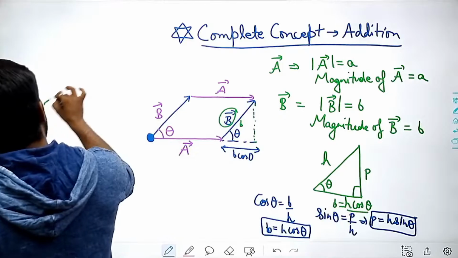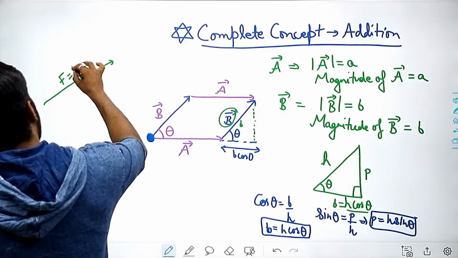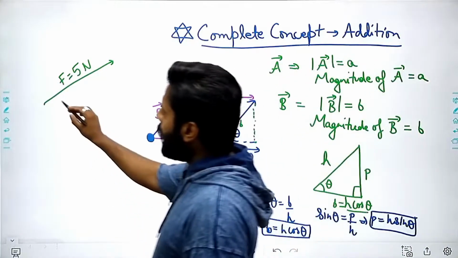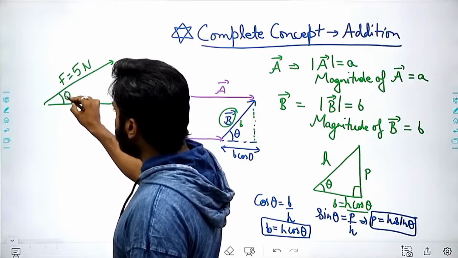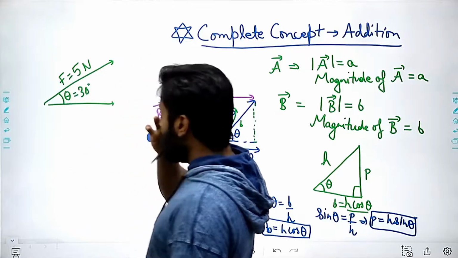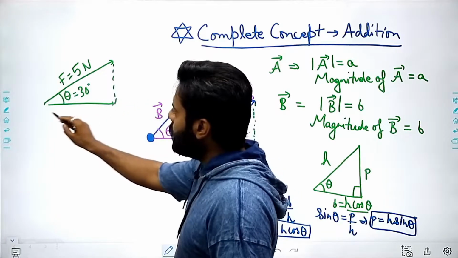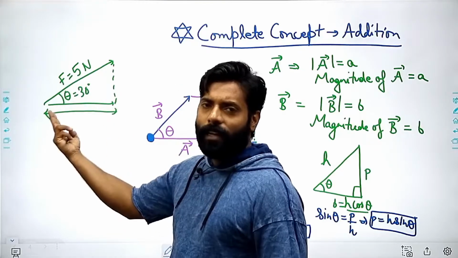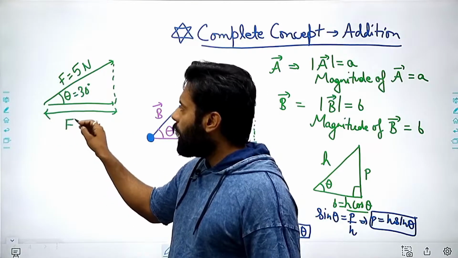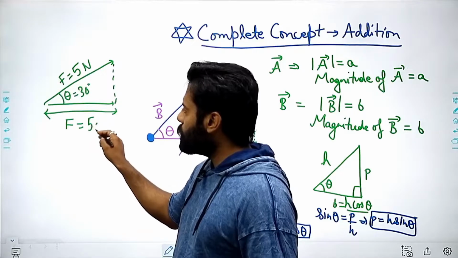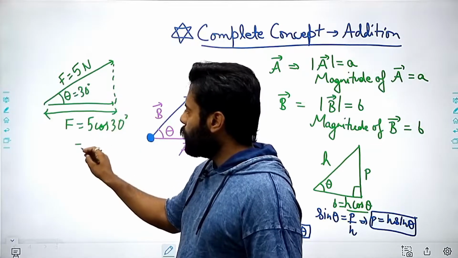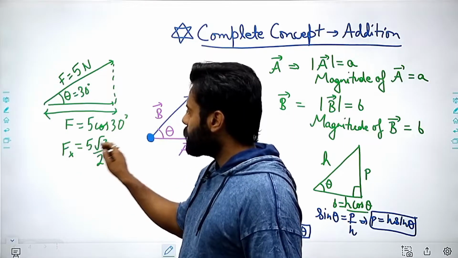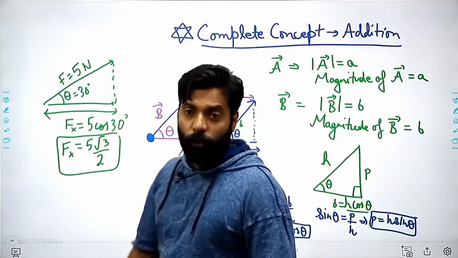Now imagine you are having a force of 5 Newton, and there is some angle theta. I am saying that this is 30 degree, and you have to find out what will be the force in the x direction, or what is the length of this. Then you can easily find out. How? You will say that this will be f cos 30 degree, right? So you will say that this is 5 root 3 by 2, fx. I hope that you are getting that, right?